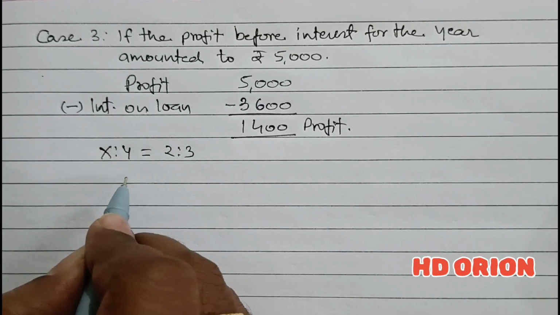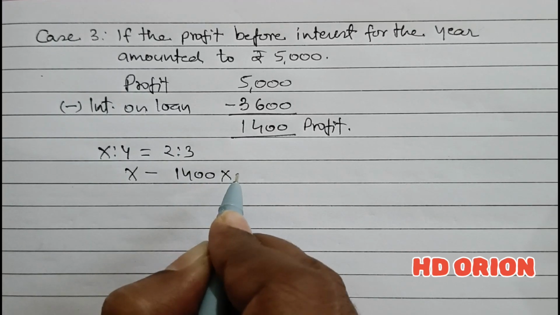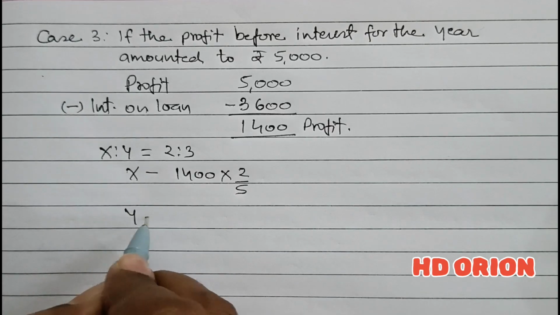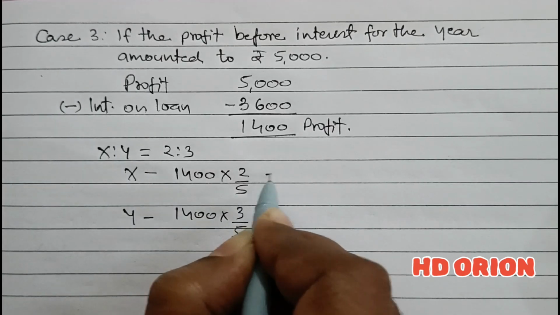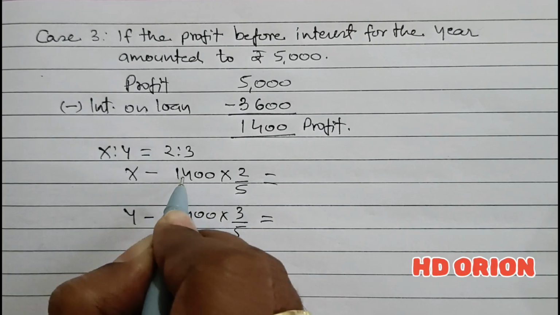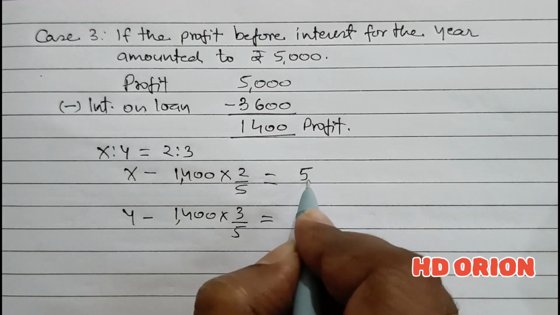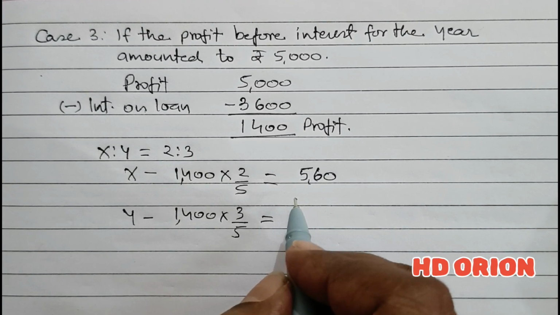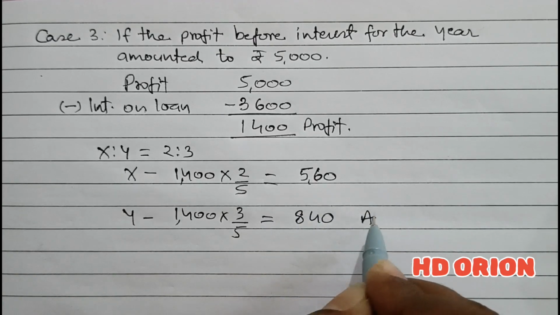So this 1,400 rupees, out of 1,400 rupees, 2 by 5 will go to X, and out of 1,400 rupees, 3 by 5 will go to Y. And the amount is rupees 560 for X and rupees 840 for Y.